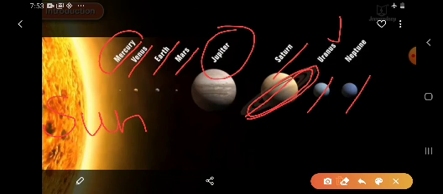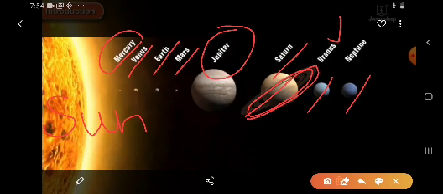So children, by now you must have understood, these are the planets which revolve around the sun. So children, they have a path. They have a path means they all rotate around the sun, or revolve around the sun, in a definite path. So children, that path is called orbit.